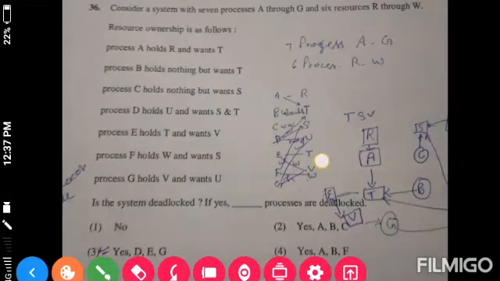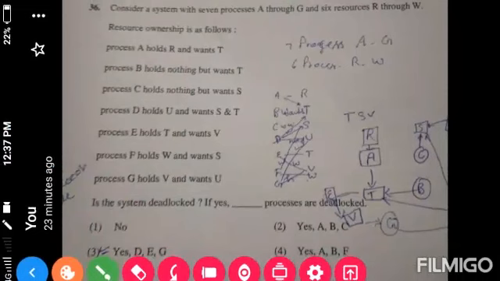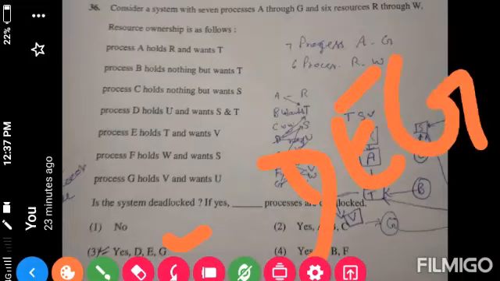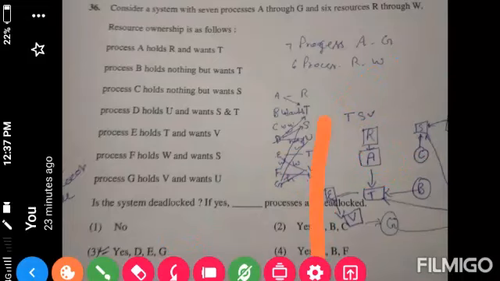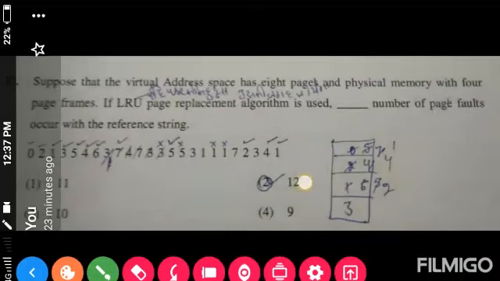Next question, question number 36. Consider a system with 7 processes A through G and 6 resources R through W, and the correct option is option number 3. Yes, D, E, G. The next question, 37.